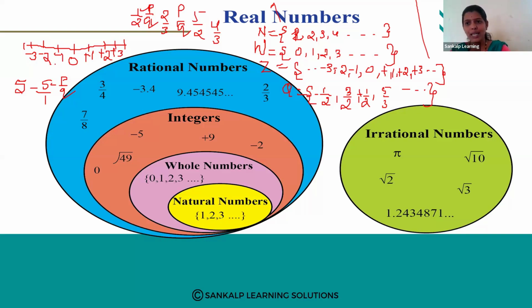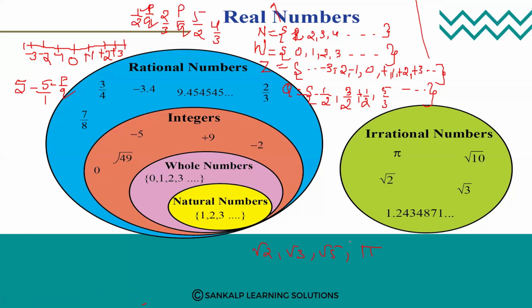Yes. Another type of number is there, that is irrational numbers. No, another number is also there, that is root 2, root 3, root 5, root 7, root 10, right? So this type of numbers, root 2, root 3, root 5, pi, are also there in the number line.